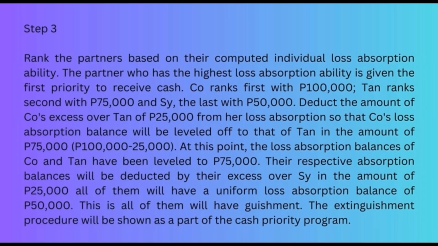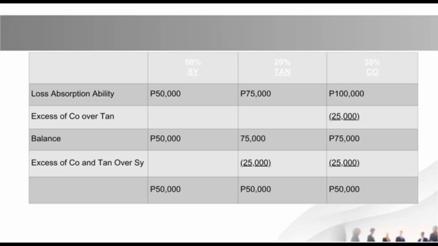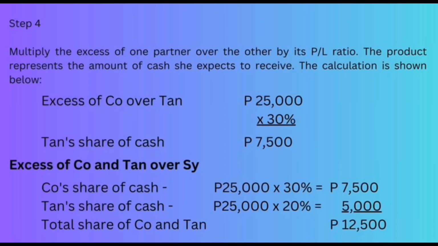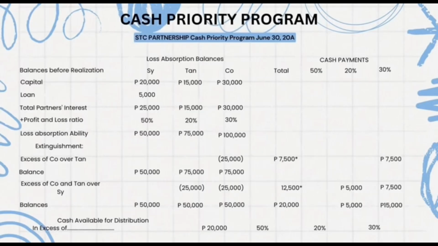Rank the partners based on their computed individual loss absorption ability. Step 4. Multiply the excess of one partner over the other by its PL ratio. Cash priority program. Balances before realization, capital, loan, total partners' interest.